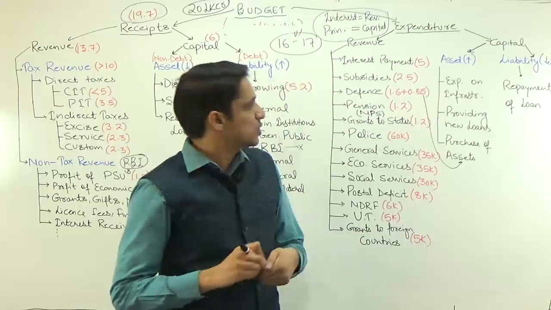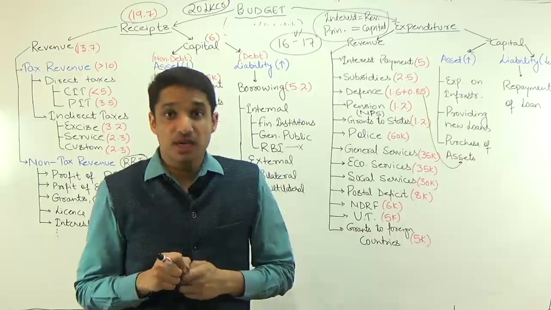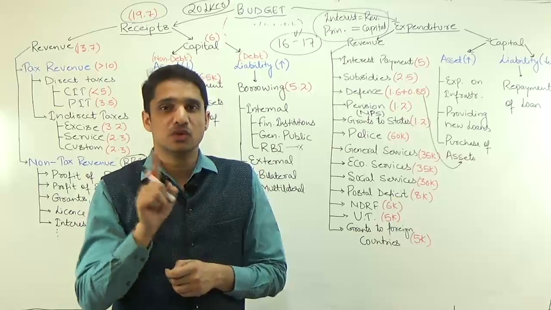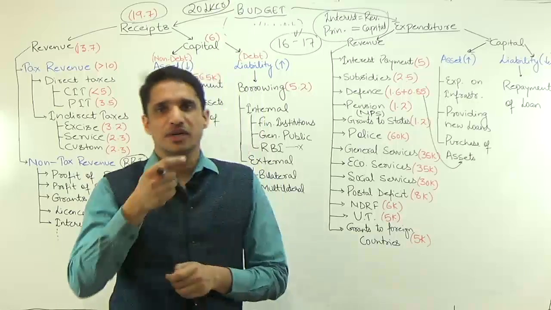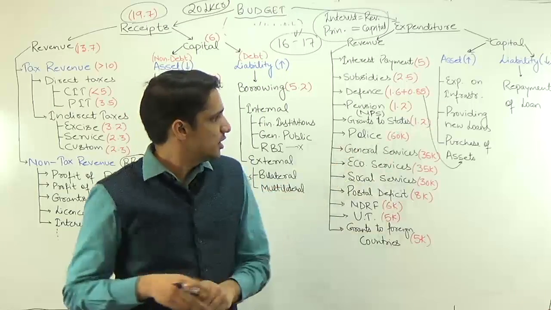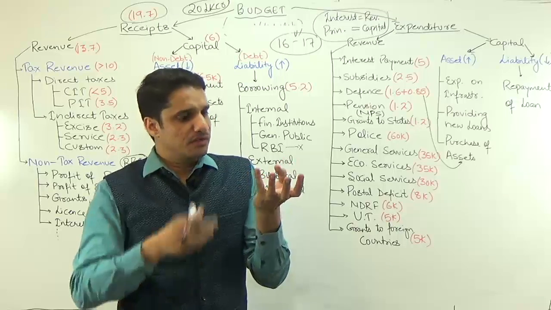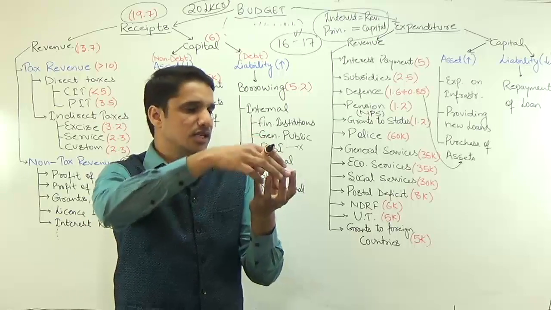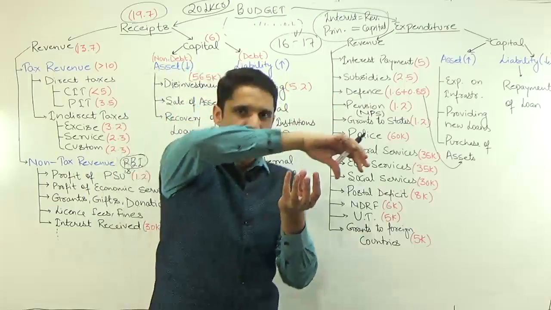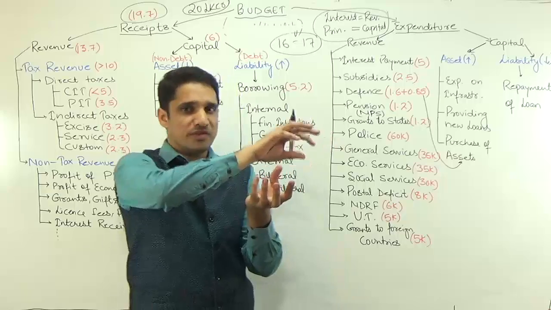Then we have grants to the states. Union government gives some grants to the states. Grants means it is not a loan. State governments are not going to return it. But suppose union government gives some grants to states, and state government with these grants has created a water harvesting plant. But this water harvesting plant is an asset. It is not a part of revenue.